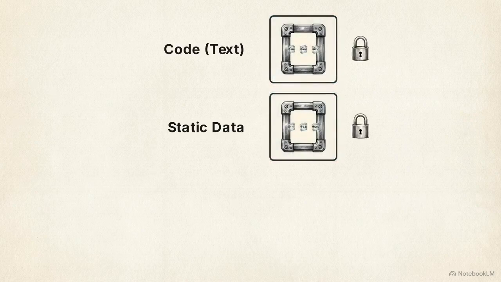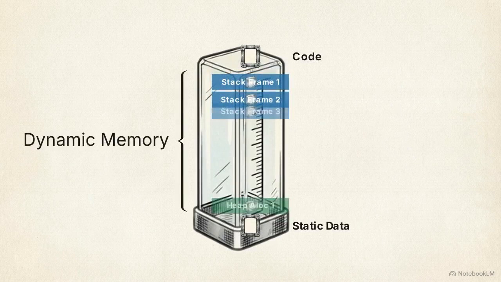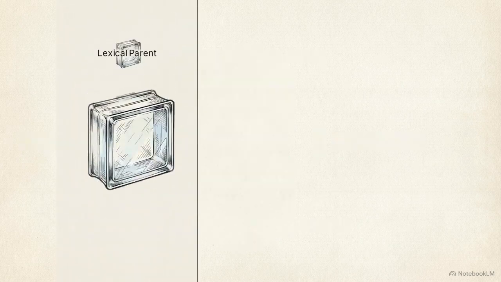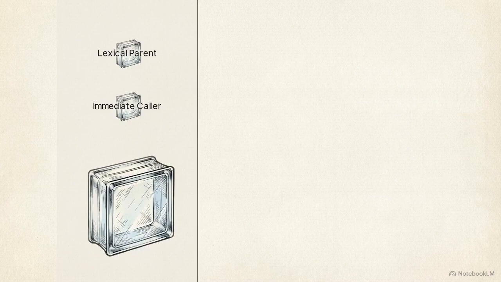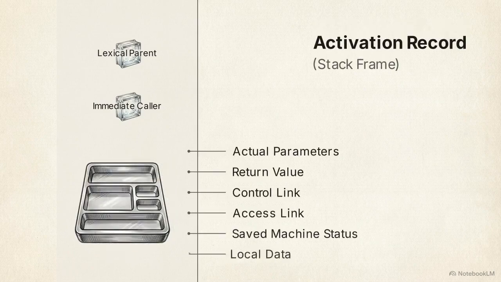The code section stores machine instructions, while the static data section holds global variables and constants. Both sections have fixed sizes. The remaining memory is dynamic. The stack, which manages function calls, grows downward, while the heap, used for dynamic allocation, grows upward. Each function call generates an activation record, or stack frame, which is pushed onto the stack to manage the function's local state. This diagram shows the organization of a single frame.